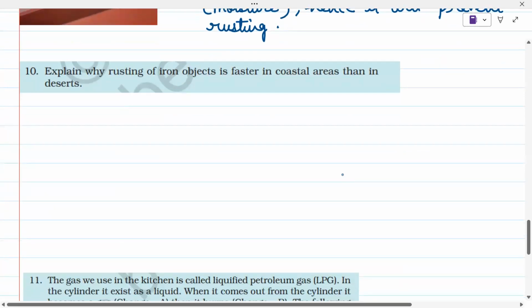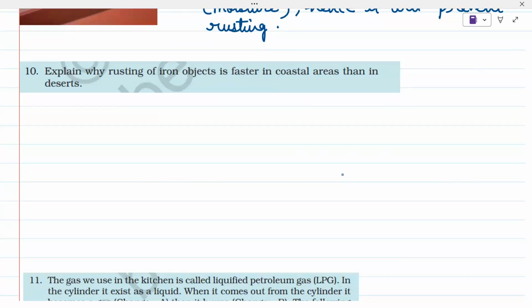Explain why rusting of iron objects is faster in coastal areas than in deserts. We all know that in coastal areas the air is moist, whereas in deserts the air is dry. It does not contain much water, right? So that is the reason why in coastal areas rusting of iron objects is faster as compared to deserts, right? So we can write down